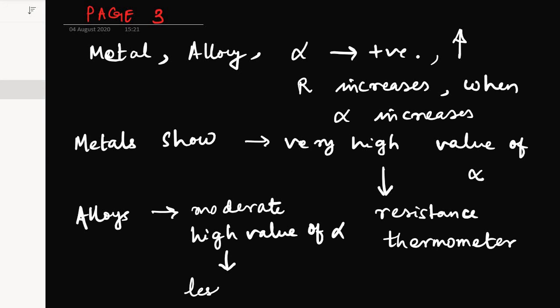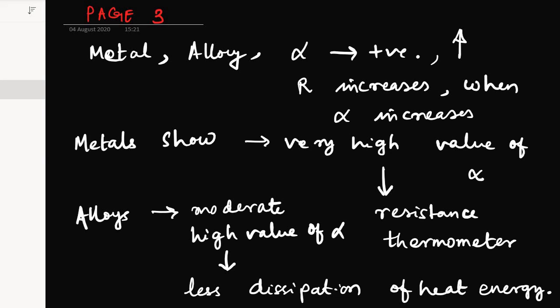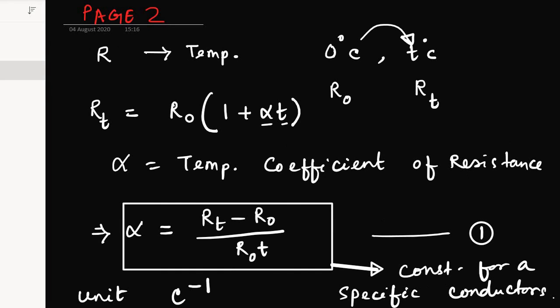Okay, that's why we use them in resistance boxes. As I already showed you, if the temperature is increasing, the resistance is also increasing by this formula.